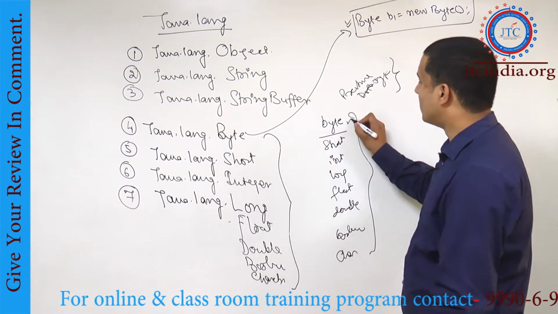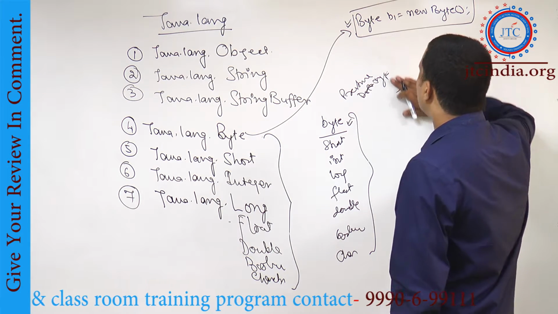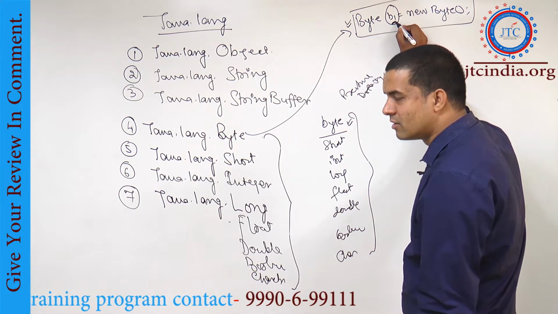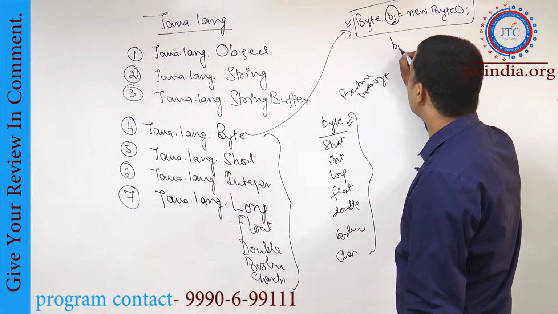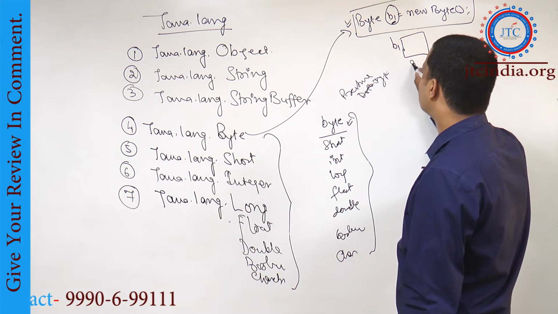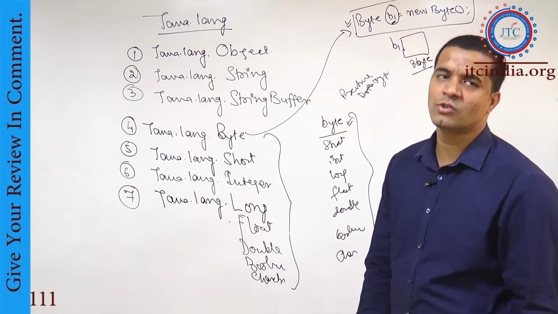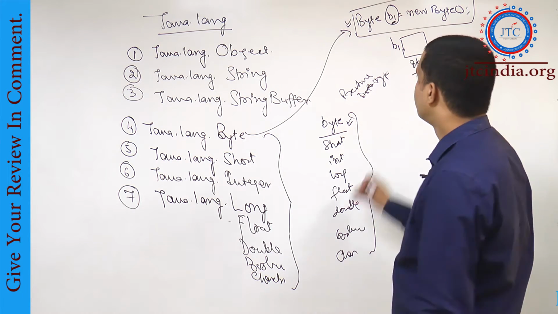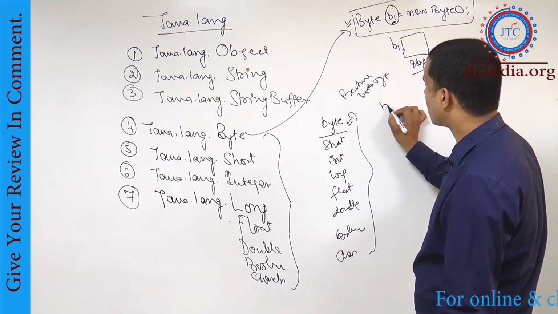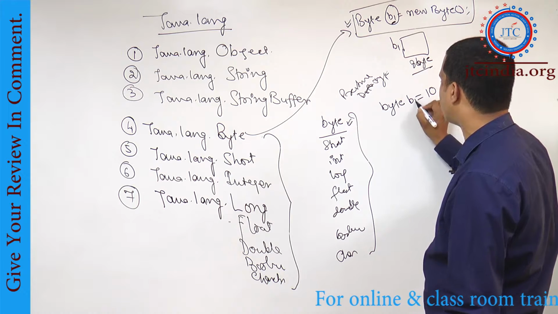But for these primitives we cannot create any object. So for this b1, the memory which is going to be allocated is 8 bytes only, because this b1 is a reference variable, and since it is a reference variable, how much memory is it going to take? Always it is going to allocate 8 bytes of memory. Now inside that corresponding object, when you are writing Byte b1, let's say, is equal to 10.